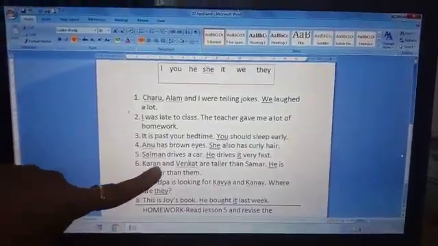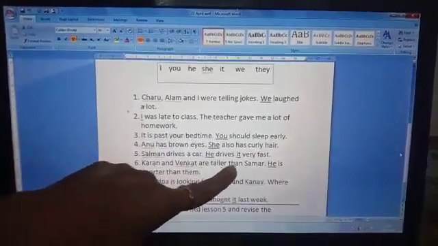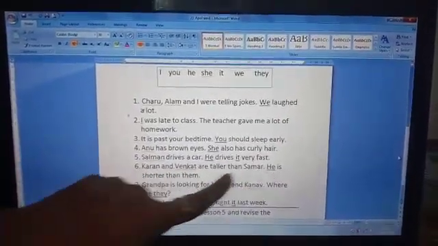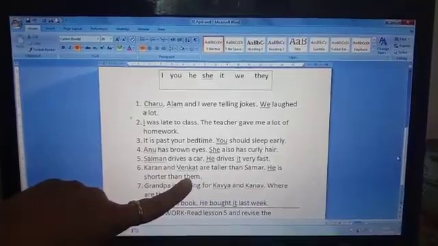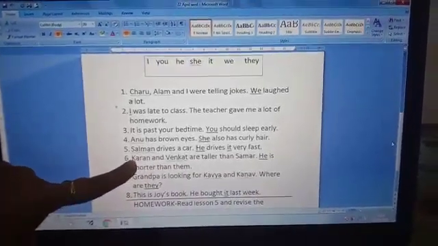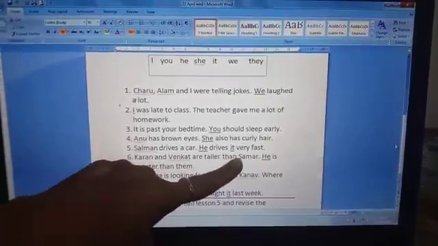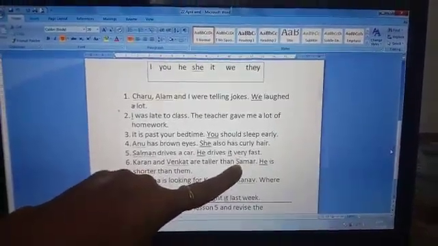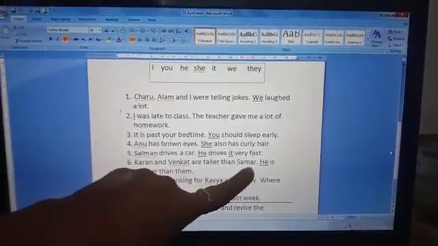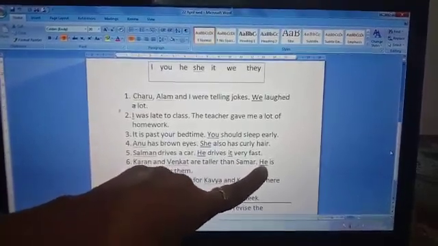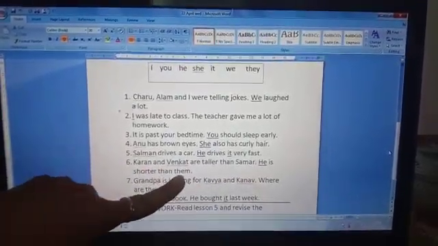Sixth one. Karan and Venkat are taller than Summer. Dash is shorter than them. Now in this, three boys are there. Karan, Venkat and Summer. Who is the shortest? Summer. Yes. So, Summer is a boy. We will use which pronoun? He. He is shorter than them.